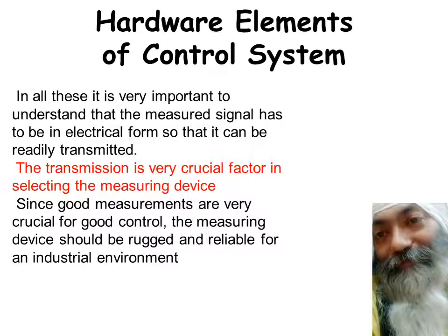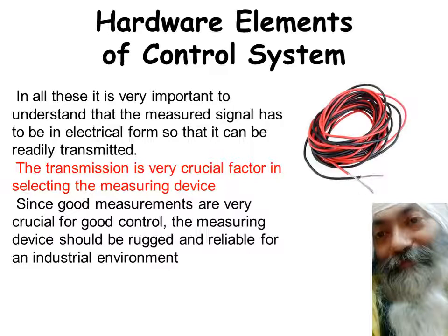And good measurement, we have to have good control, we have to have good measurement, and we have to have something which is rugged and reliable. It should not get disturbed on account of the dusty, dirty, and hostile environment of the industry. So what we have to see is that to transmit, the crux of the thing is that to transmit the signal, we have to have the signal in electrical form so that it can be conveyed easily over a pair of wires.